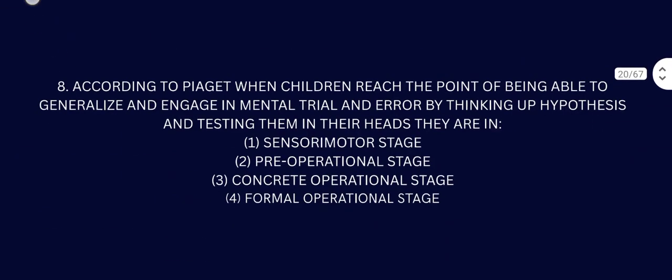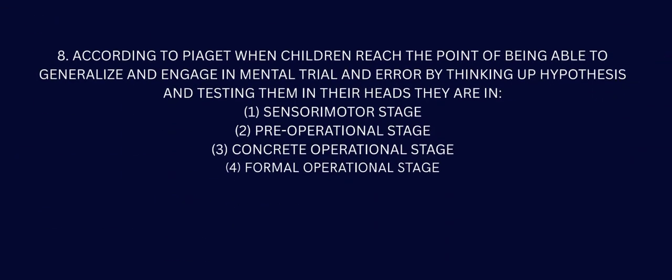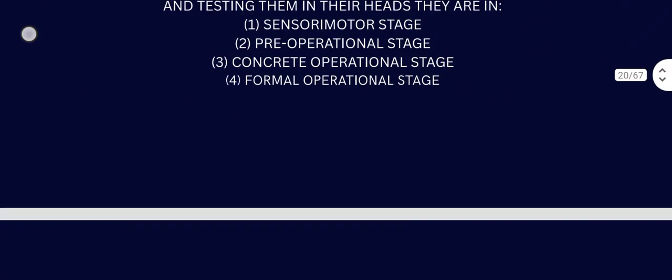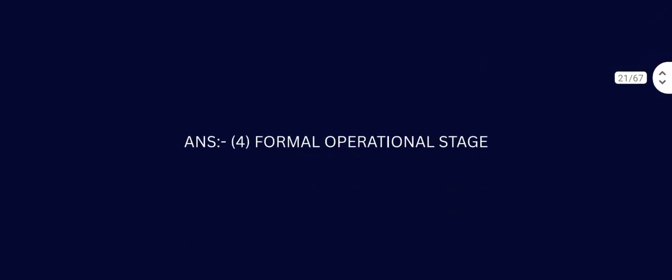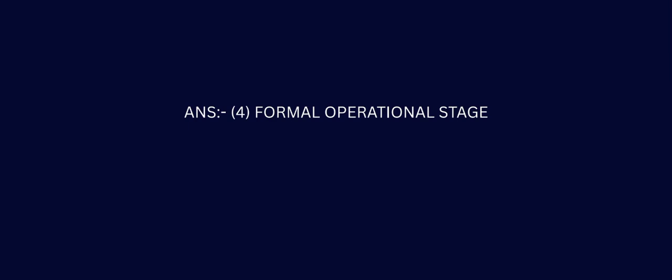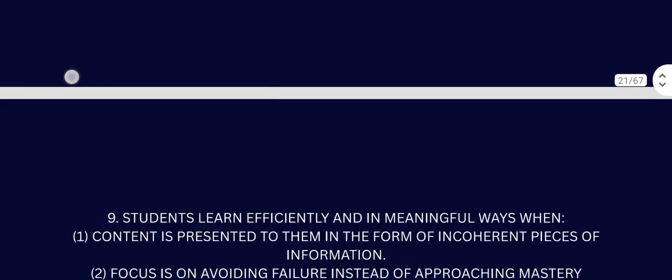Question number 8. According to Piaget, when children reach the point of being able to generalize and engage in mental trial and error by thinking up hypotheses and testing them in their heads, they are in the formal operational stage. That is the highest stage. You know, hypothesis is the formal operational stage. When you do abstract thinking, when imagining things, you are making a world in your head that doesn't exist. So that sort of thing. Question number 9.